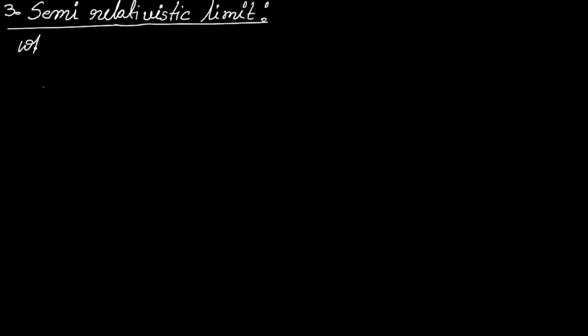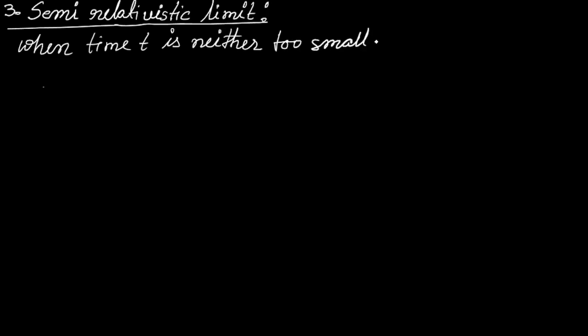When time t is neither too small nor too large, in that case we can use the semi-relativistic limit.